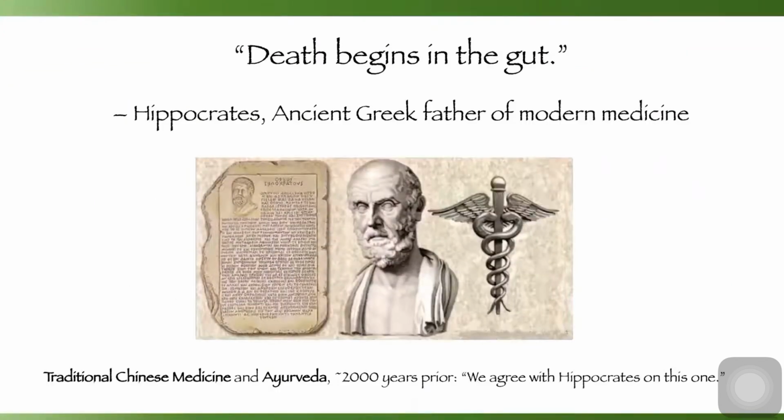One that I want to talk about is the gut-brain axis. So it was said by Hippocrates, the father of modern medicine, that death begins in the gut. And traditional Chinese medicine and Ayurvedic texts, written some thousands of years prior to that, actually said, interestingly, and I'm paraphrasing, that we agree with Hippocrates on this one, and they all argue that the strength and quality of digestion and the gastrointestinal system is critical to the aging process. Because, you know, the GI tract is actually outside of the body, technically. It's just a long tube, kind of like the internet. It's just a series of tubes, right?